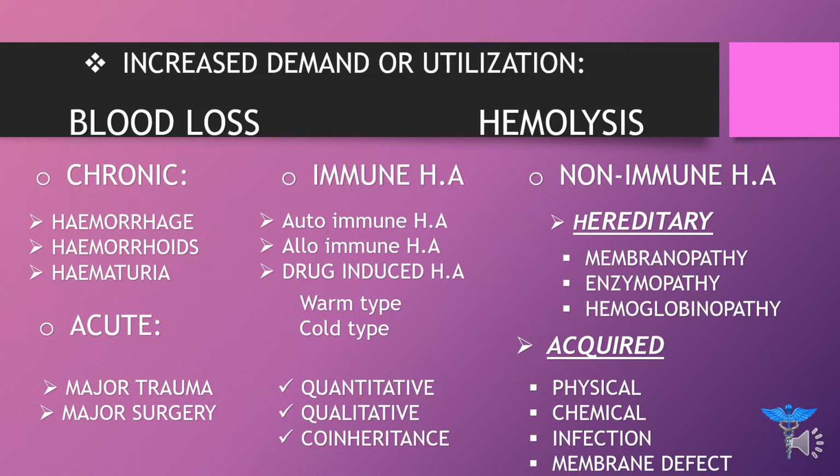In physical, the example includes microangiopathic hemolytic anemia, MAHA. So this MAHA is the example of a physical anemia, right, and which is a classification of acquired non-immune hemolytic anemia. Now in chemical, the example includes lead toxicity. Okay, in infection, the example includes malarial parasite, while in membrane defect, PNH, paroxysmal nocturnal hemoglobinuria is the example.